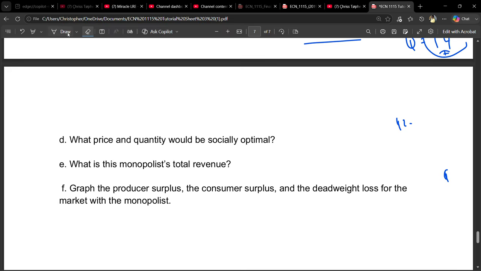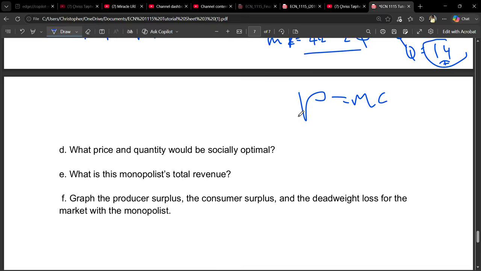So to continue, what price and quantity would be socially optimal? What we mean is we are going to move out from the monopoly to perfect competition. We know that perfect competition produces at the point where price is equal to marginal cost. So this is the condition we're going to follow.